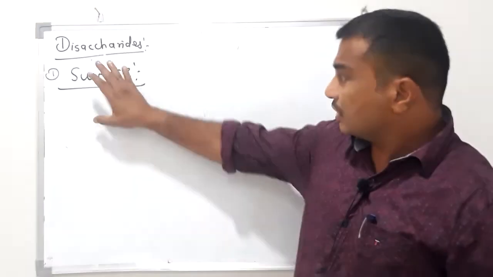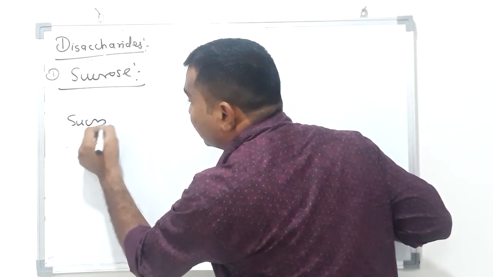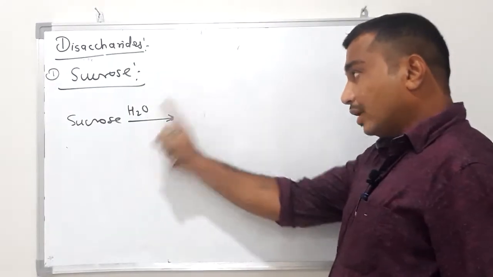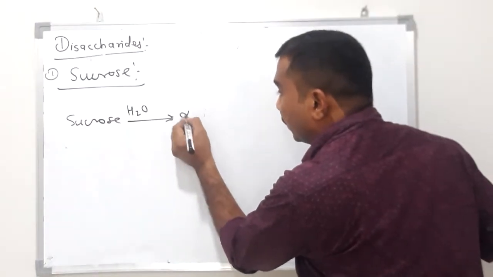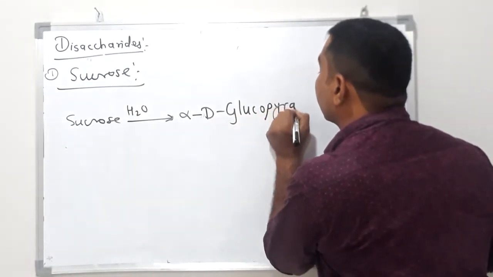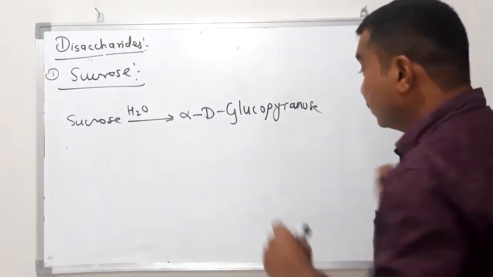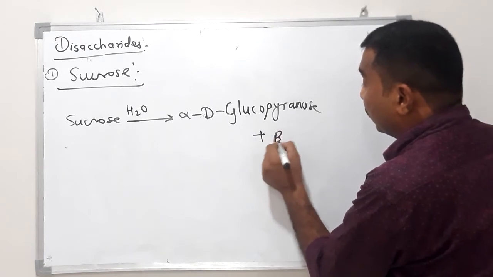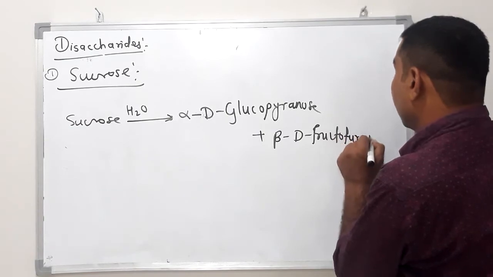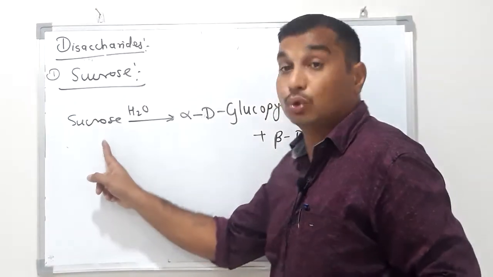On the basis of chemical reaction, if we perform simple hydrolysis of sucrose, then on hydrolysis it gives one molecule of alpha D glucopyranose plus one molecule of beta D fructofuranose. So these two monosaccharides are obtained after the hydrolysis of sucrose.